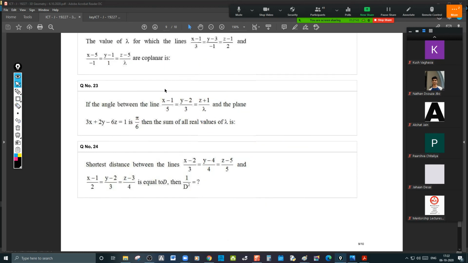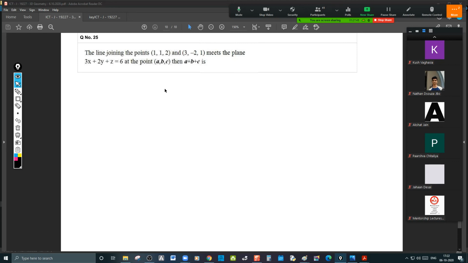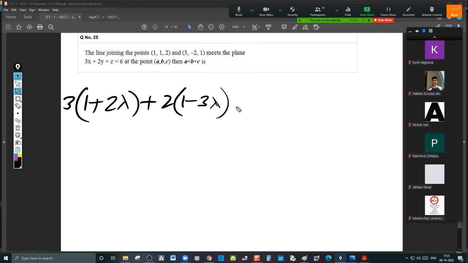Next, the line joining the point meets the plane at the point ABC. Let us close it. 3 into directly लिख रहा हूँ, देखो ये DRs please. 3 minus 1 2 lambda plus 2 into parametric form please. Parametric form, 1 minus 2 lambda, plus z, this is 2 minus lambda must be equal to 6.